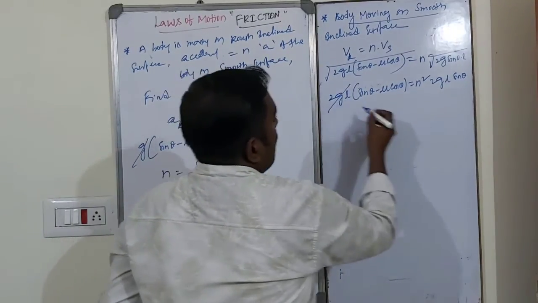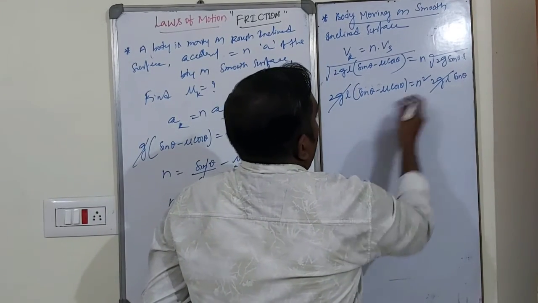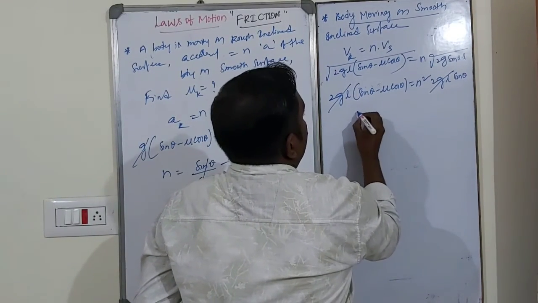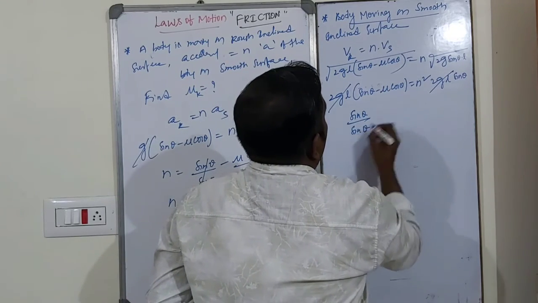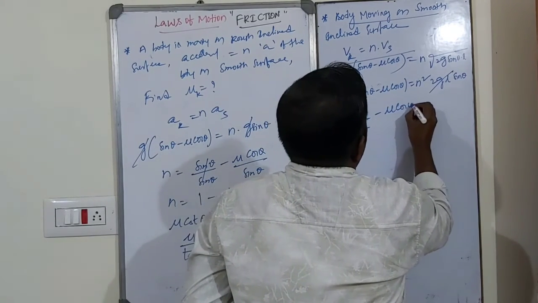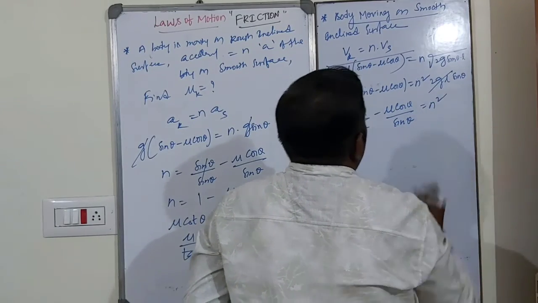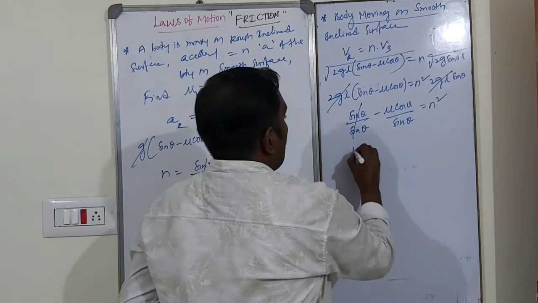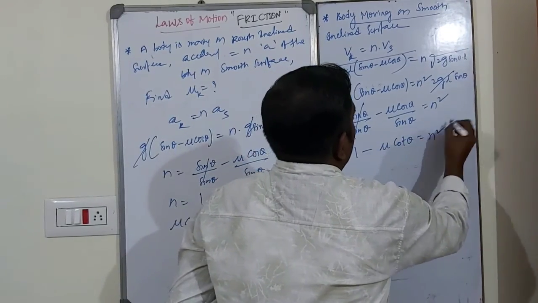So 2gL cancels out. Cross multiplication, students: sin theta by sin theta minus mu cos theta by sin theta is equal to n square. This is 1 minus mu cot theta is equal to n square.